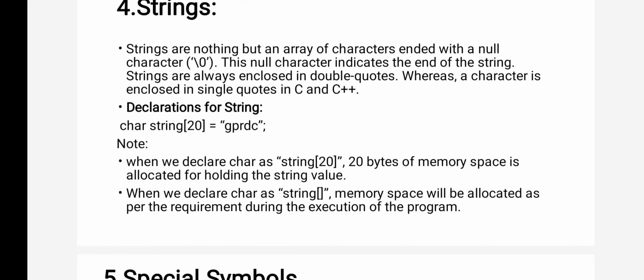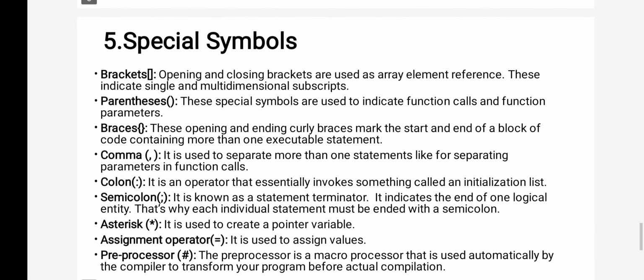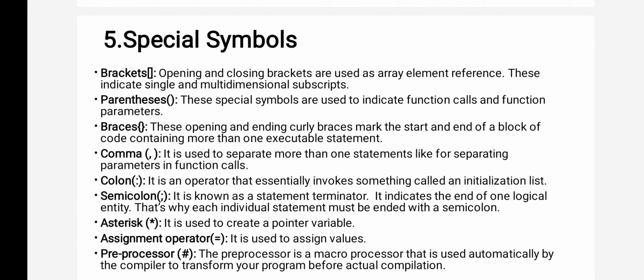But when we declare a char as a string without a size, memory space will be allocated as per the requirement. String of 20 I have given, so only 20 bytes of memory will be allocated. But if you have declared the same without a size, without the 20, then according to the requirement, the user will get the memory. That is the string. Now you see the special symbols. What special symbols do we have in C++?